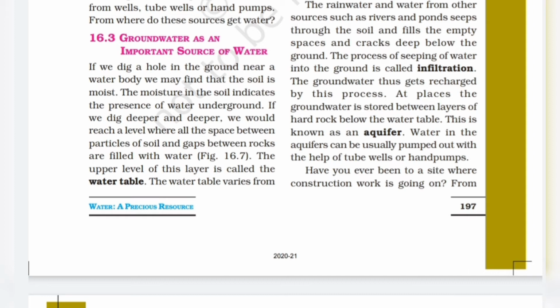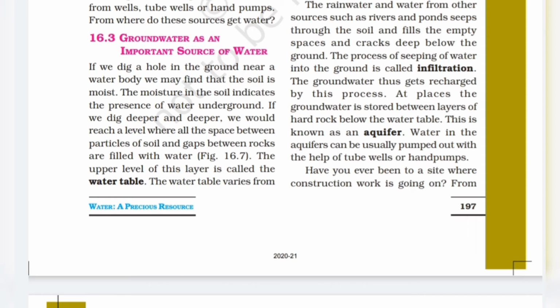So if we dig a hole in the ground near a water body, we may find that the soil is moist. The moisture in the soil indicates the presence of water underground. If we dig deeper and deeper, we would reach a level where all the space between particles of soil and gaps between rocks are filled with water, shown in figure 16.7. The upper level of this layer is called the water table.